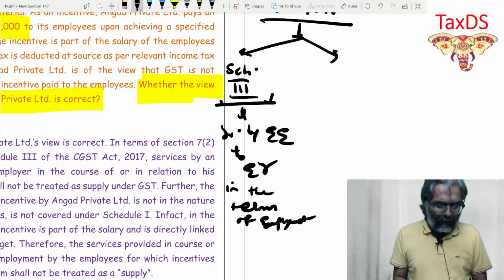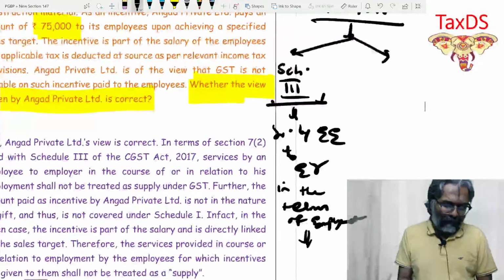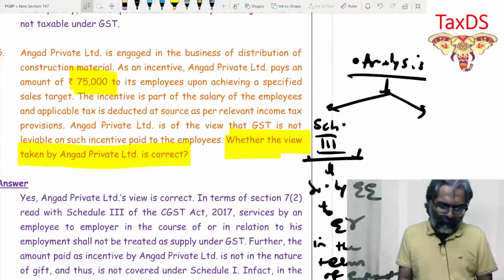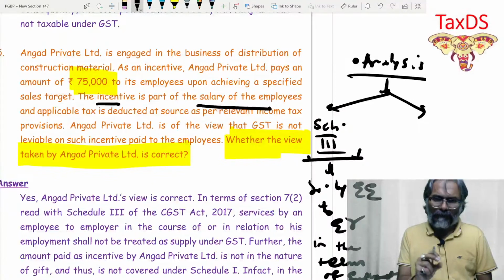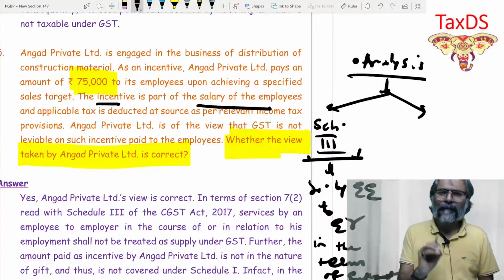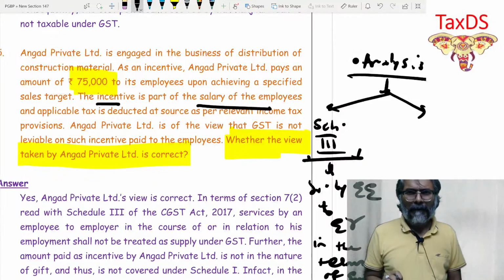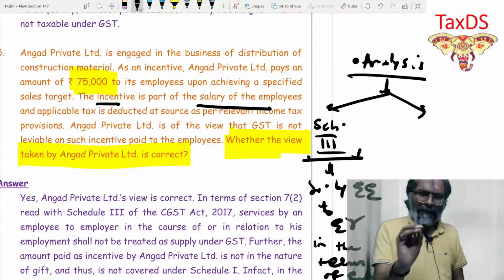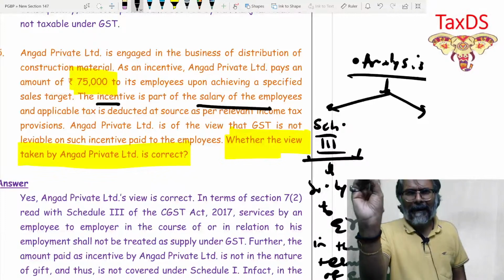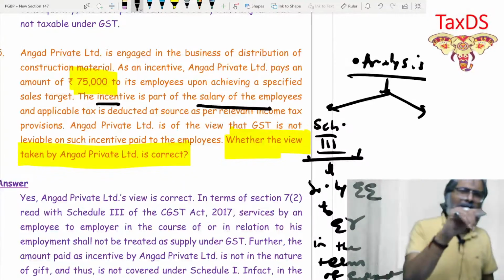Herein, now you need to explore how this applies in this case. Getting an incentive is a part of the salary of the employee. So this is a part of his salary. And the sales target is something which comes in the course or in the terms of his employment. Accordingly, it falls within the ambit of Schedule 3, and hence it is neither a supply of goods nor a supply of service.